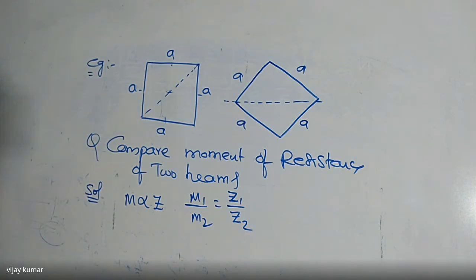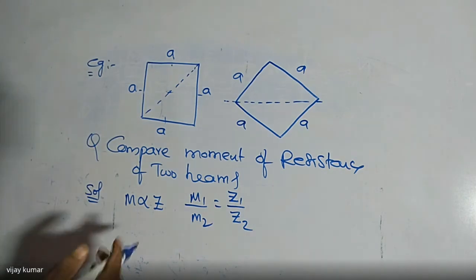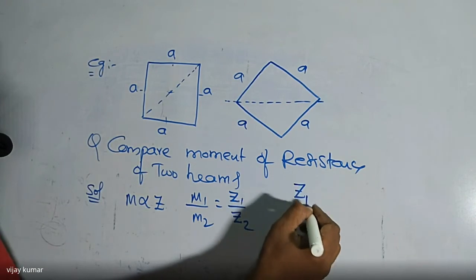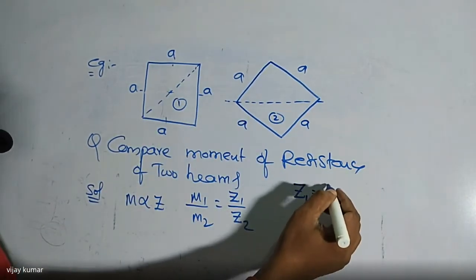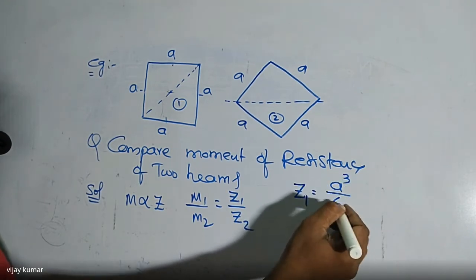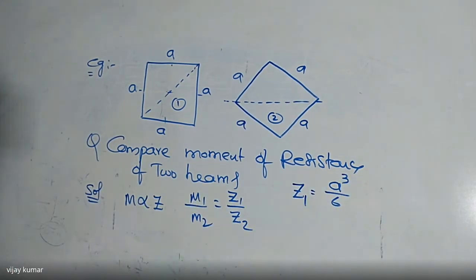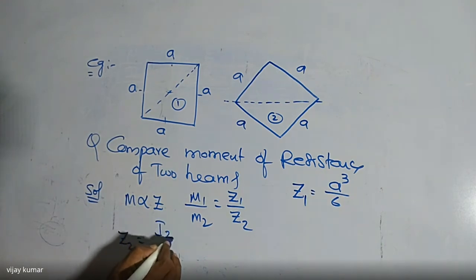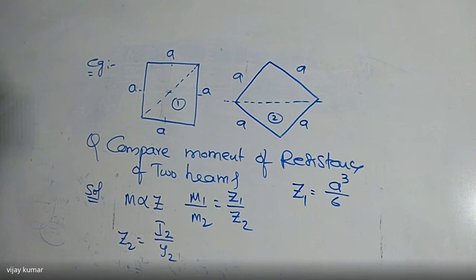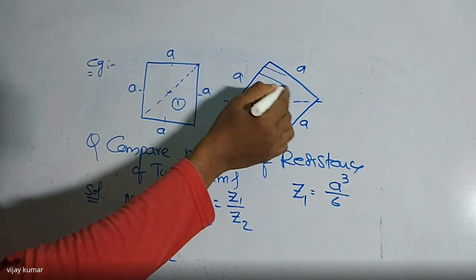What is Z1 here? We know that very well for a square section. This one is the first diagram, this one is the second diagram. Z1 is equal to A power 3 by 6. That is a very simple thing. Now I want to find the value of Z2 here. Z2 is equal to I2 divided by Y2. What is I2 here? If you see, this is one triangle, this is one triangle.